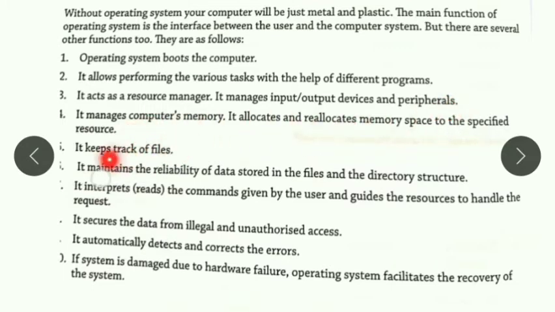आपका ऑपरेटिंग सिस्टम. The next is it keeps track of files. आपके फाइल्स का ट्रैकिंग, मतलब उसको अरेंज करना, उसको सही से रखना, ये सारा काम कौन करता है? ऑपरेटिंग सिस्टम. The next is the maintenance. It maintains the reliability of data stored in the files and the directory. Okay, so now it keeps track of files, then it maintains the reliability of data stored in the files